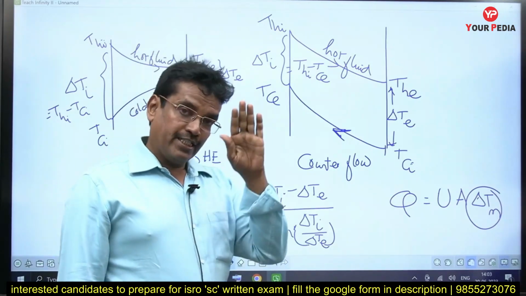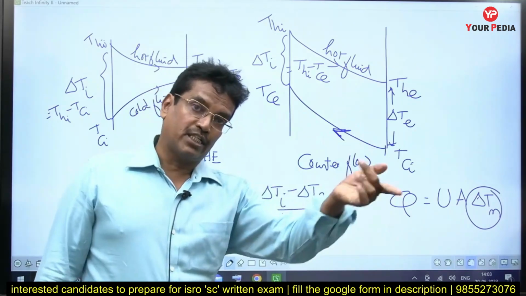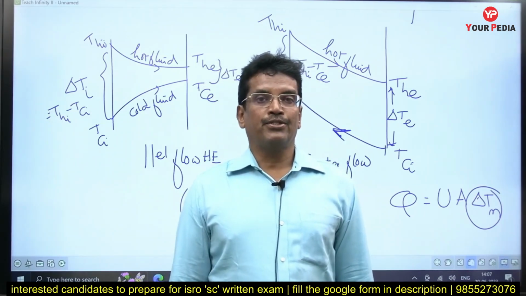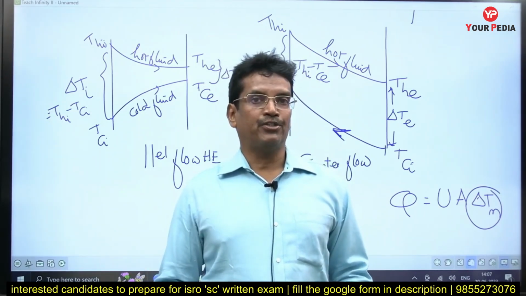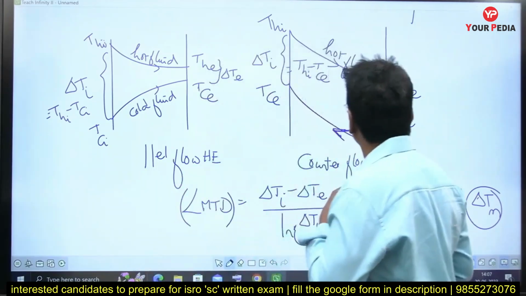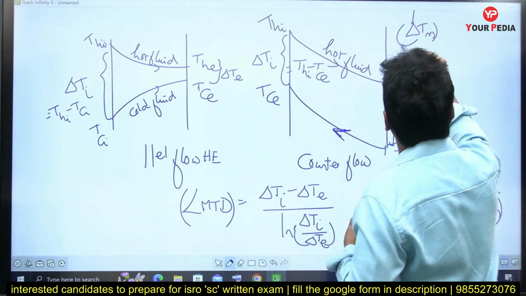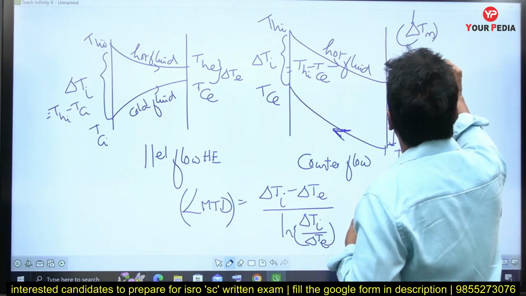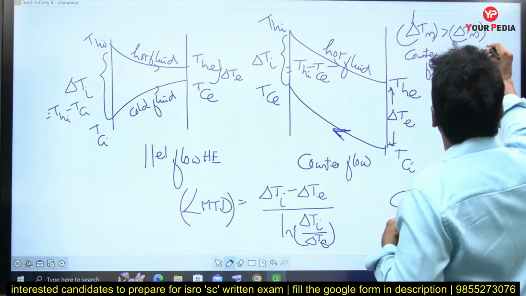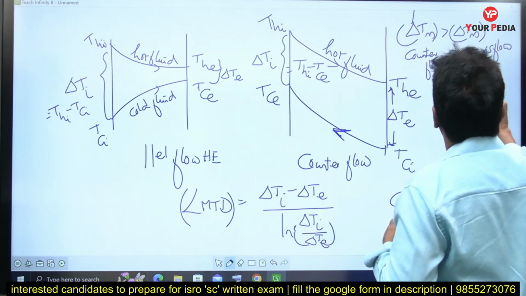I can say the same rule holds for cross flow also; counter flow is more than cross flow. For the same inlet and exit temperatures used in all three types of heat exchangers, that is parallel flow, counter flow and cross flow, the LMTD values change like this: delta Tm of counter flow is greater than delta Tm of cross flow, which is greater than delta Tm of parallel flow.